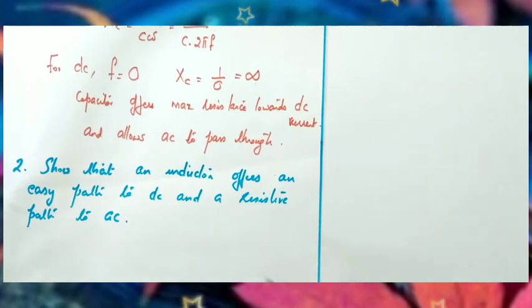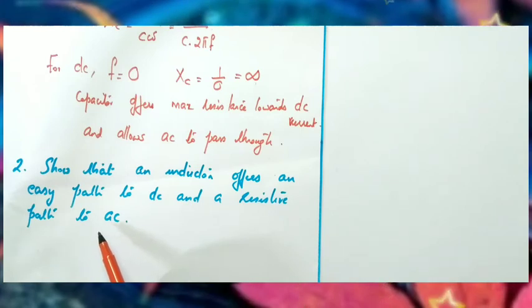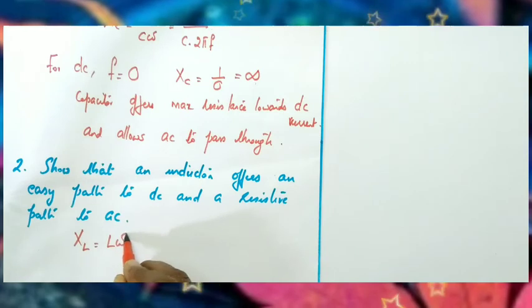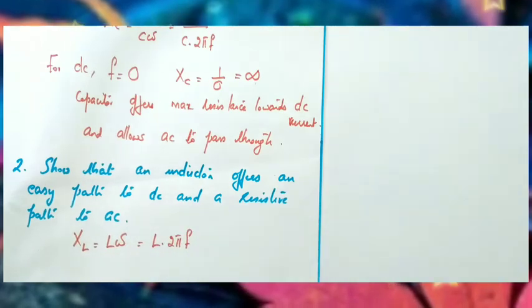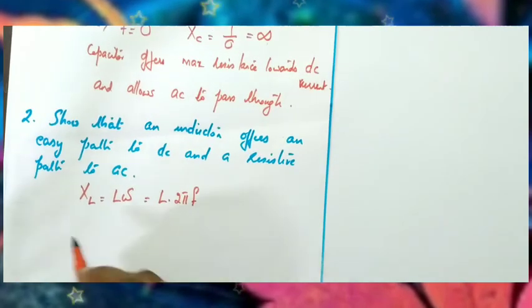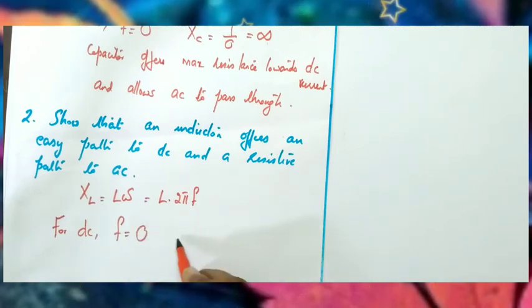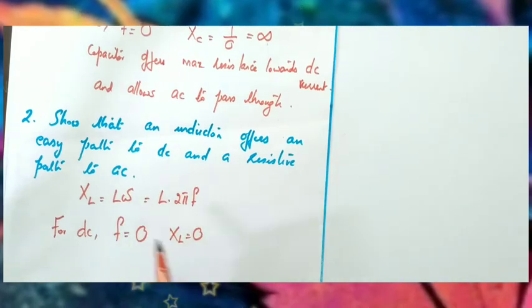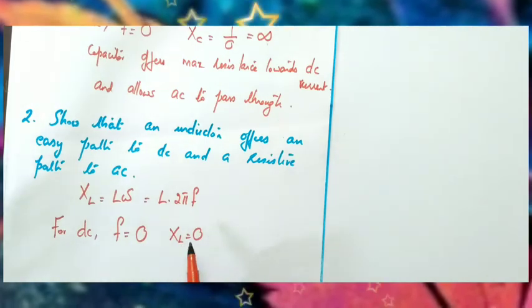Next one: show that an inductor offers an easy path to DC and a resistive path to AC. Again we can take the same formula, inductive reactance XL equal to L omega, which is L into 2 pi f, or 2 pi nu. Clear? Now for DC, what is the frequency? Frequency is equal to 0. That means XL equal to 0. So it offers no resistance to which one? DC current.